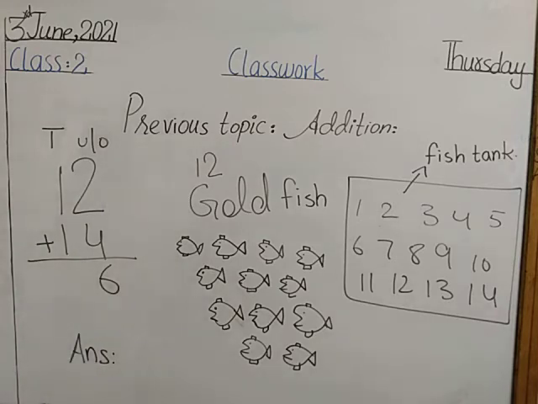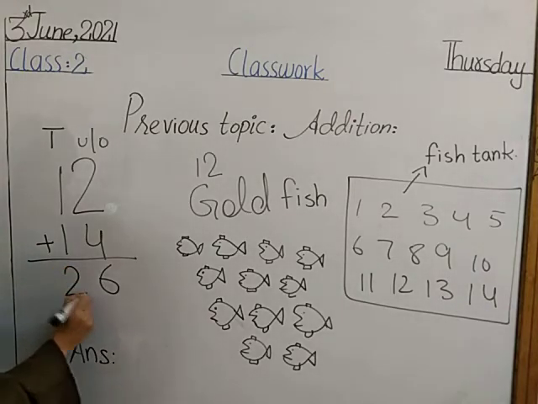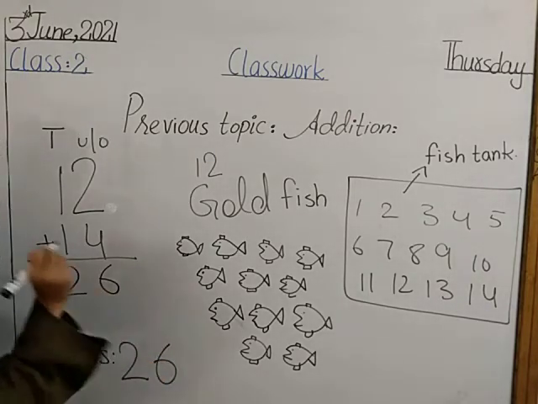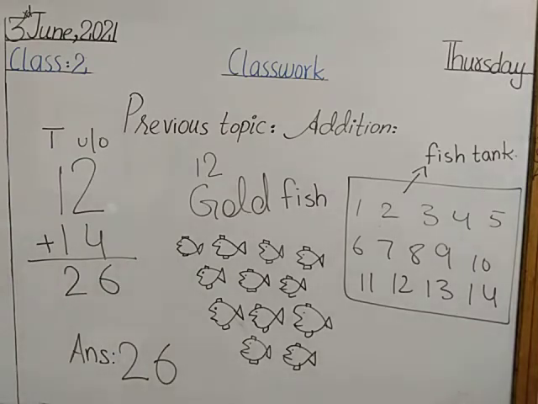1 and 1. What is the total of 1 and 1? Arush, you tell me what is the total of 1 and 1? Good. The total of 1 and 1 is 2. So our answer is 26. From 26 fishes, he started his business or whatever, उसने business start किया, उसने काम start किया, जो भी था. तो 26 क्या हो जाएंगे? He started from 26 fishes. Fishes नहीं, fish.